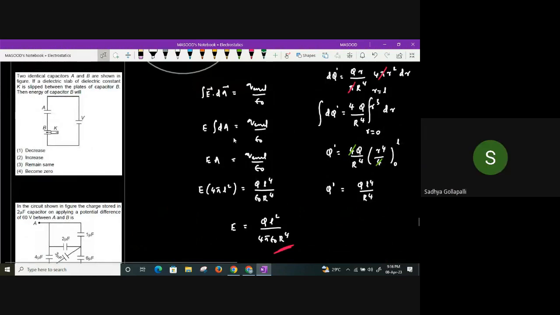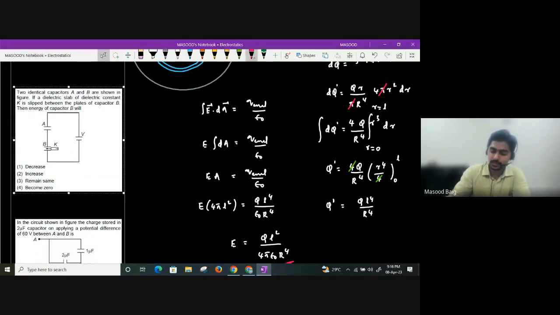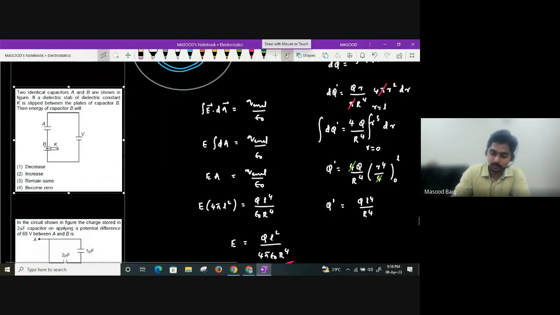Right. Yes, sir. We have 2 more questions pending. Let us do those questions, guys. Right. 2 identical capacitors A and B are shown in figure. Okay. If dielectric slab of dielectric constant K is slipped between the plates of the capacitor B, what will happen to the energy of capacitor B?